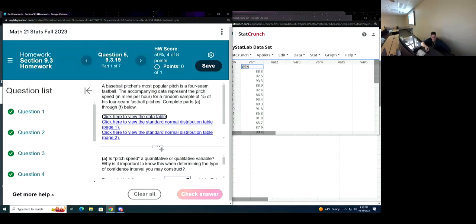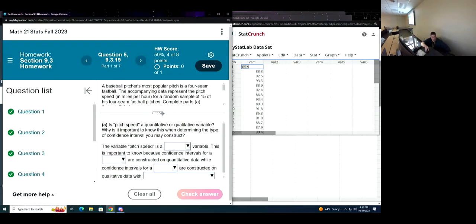And now let's look at what kind of questions they're asking. Is pitch speed a quantitative or qualitative variable? Sure looks quantitative to me, right? There's numbers, there's decimals. It's looking like a quantitative variable to me.